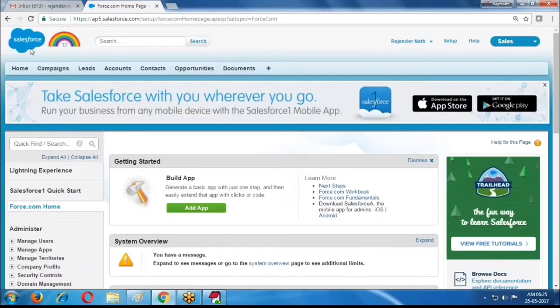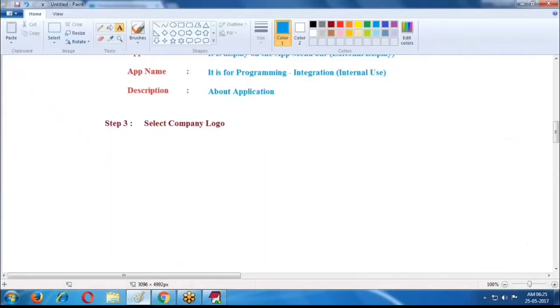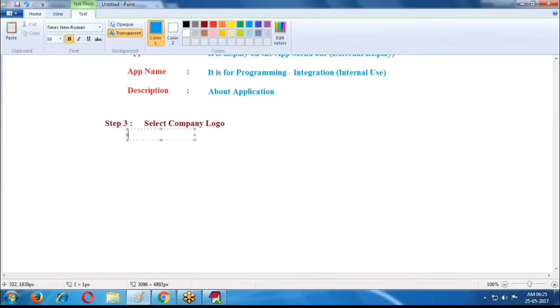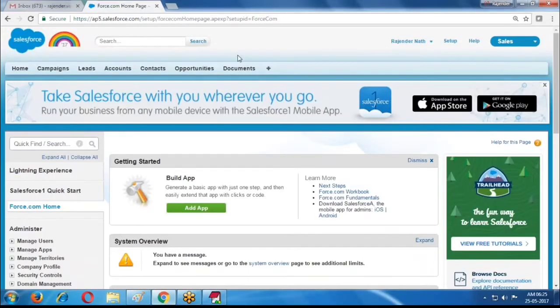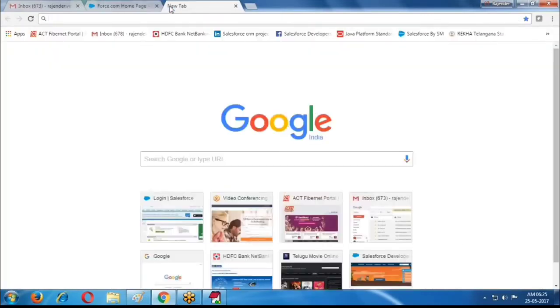Similarly, if you want to display your project's corresponding logo, then you can use your own logo. For this, we are using our customized logos. That is nothing but company logo. If you want to use company logos, first download the logos or prepare the logos.